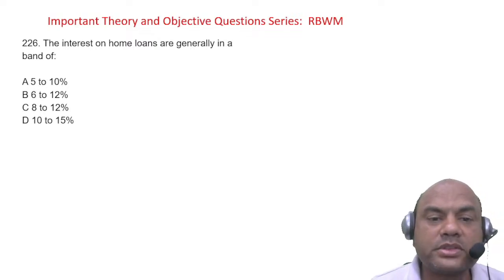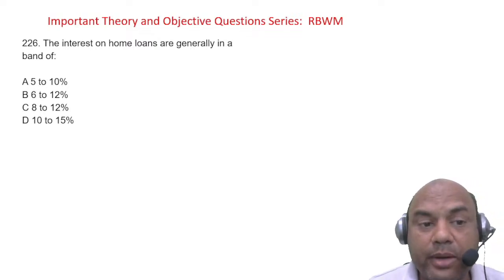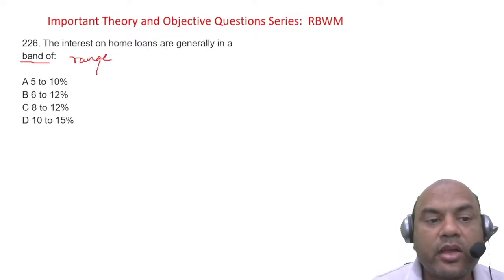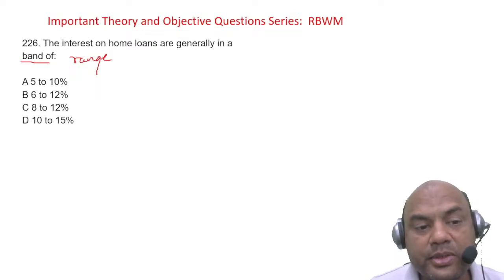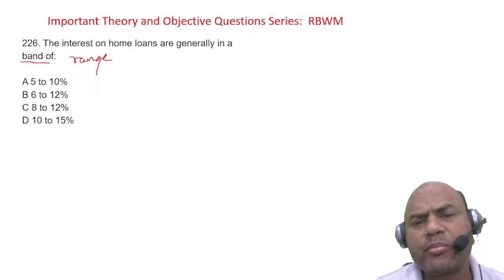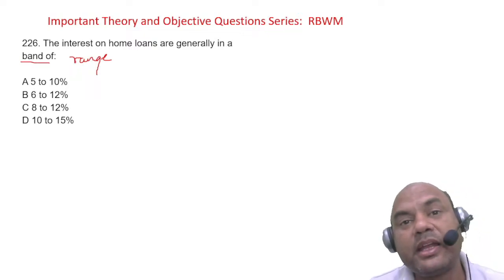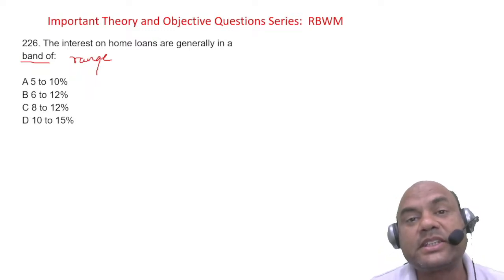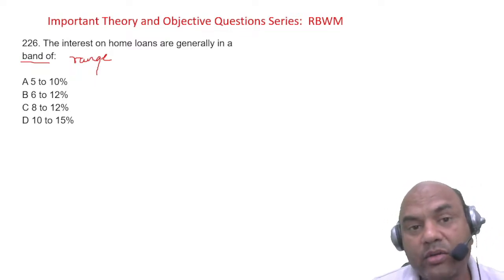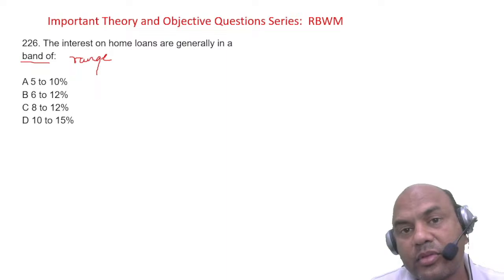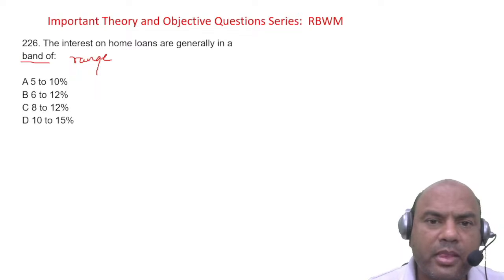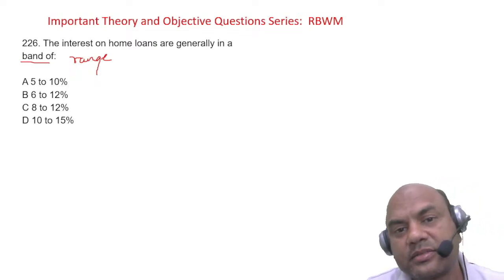The interest on home loans are generally in the band of, see here, band of means range of. What is the range of home loan interests? Range 5 to 10%, 6 to 12%, 8 to 12%, 10 to 15%. Presently, tell me, see here, there was a time in 1980s where the rate of interest was 16, 17, 18, 20%. There was a period. But right now, what is the present scene going on? What is your present rate of interest? You guys tell me. What is the present rate of interest? Type in the comment section.